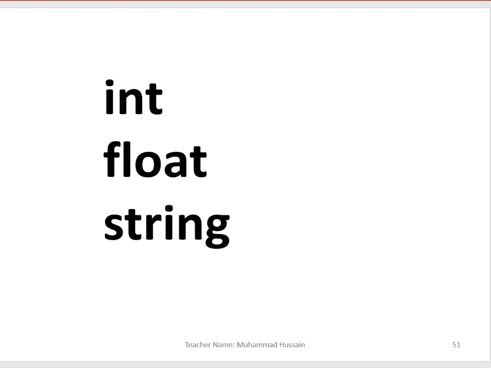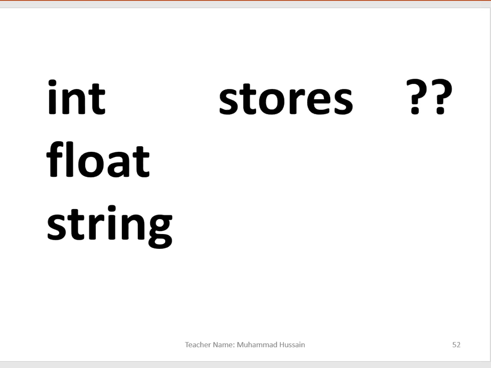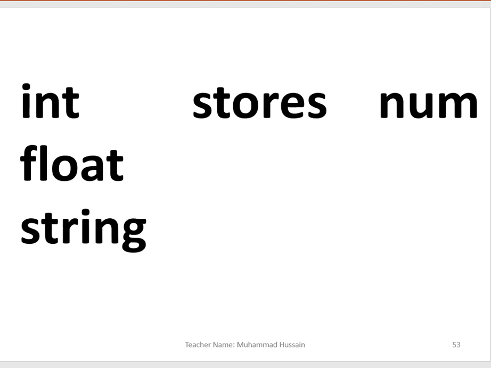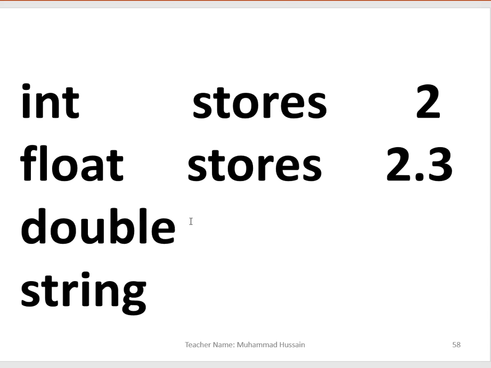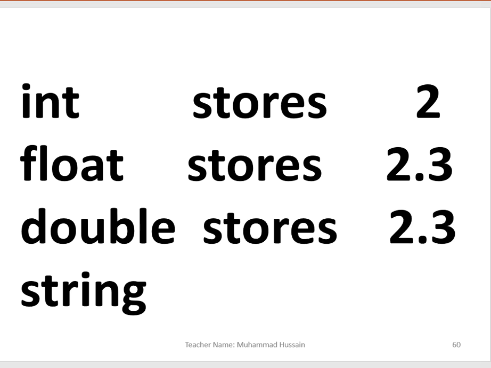You know that integer stores numbers, and you know that these are whole numbers, like 2. And if I ask what float stores, you will say that float also stores numbers but in decimal format. There is another key data type we have, which is known as double. Double is the same as float, but float has some range and double has more than float. It also stores decimal values.